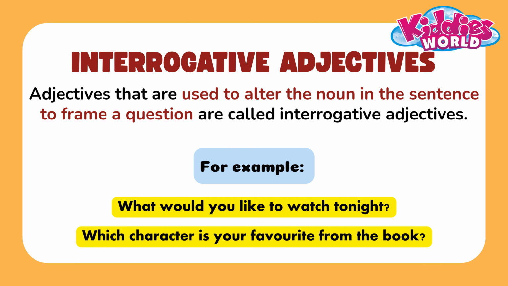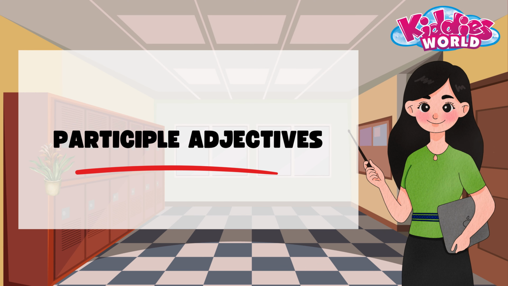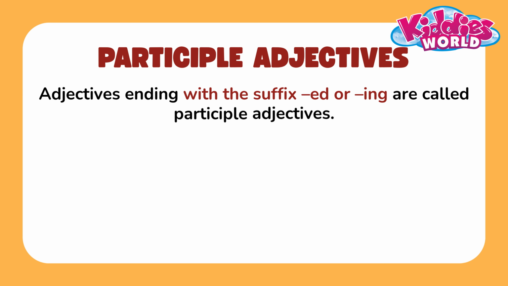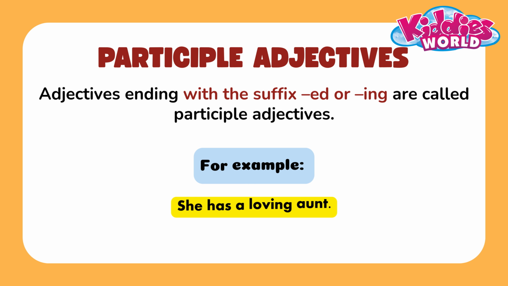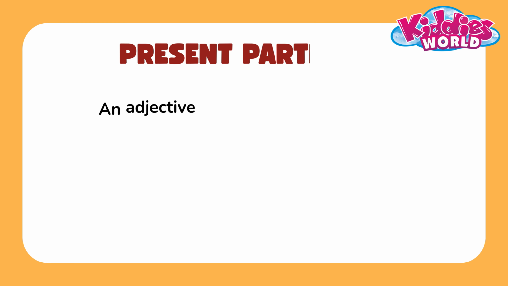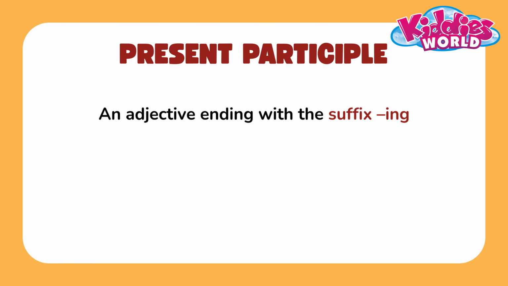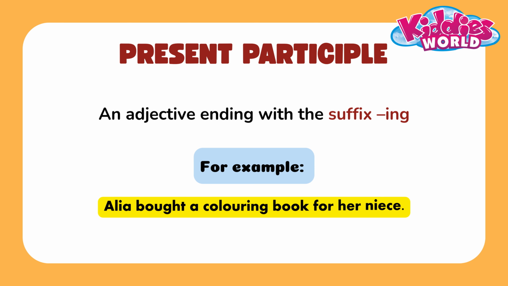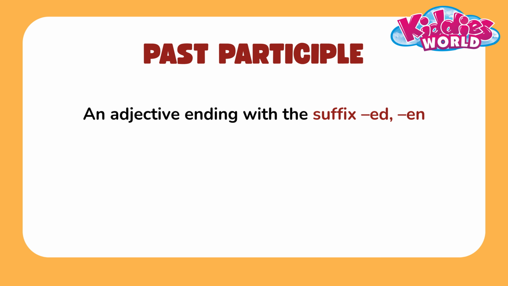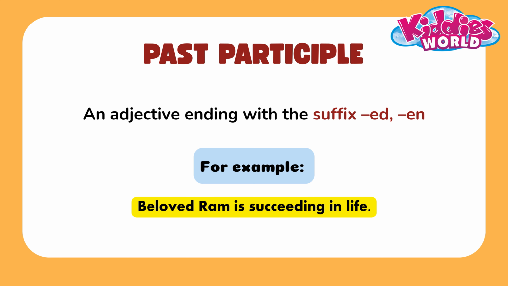Check the example. 4. Participle adjectives. Adjectives ending with the suffix ed or ing are called participle adjectives. She has a loving aunt. Present participle, an adjective ending with the suffix ing. Alia bought a coloring book for her niece. Past participle, an adjective ending with the suffix ed, en. Beloved Ram is succeeding in life.